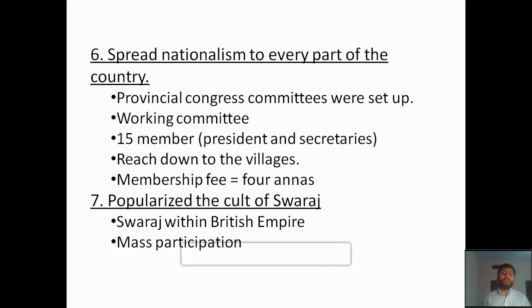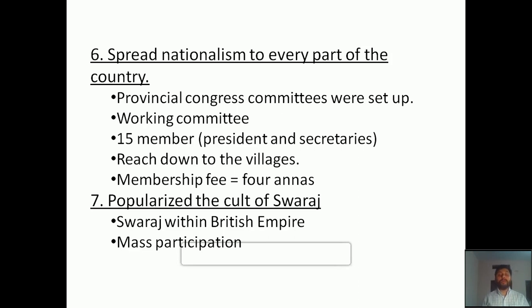Then the 8th one, mass participation. Because one single group or a small group of people were not enough to fight against the British, and the leaders knew very well that if they wanted to achieve their freedom, mass participation was very necessary. So these are the main different impacts of the non-cooperation movement.